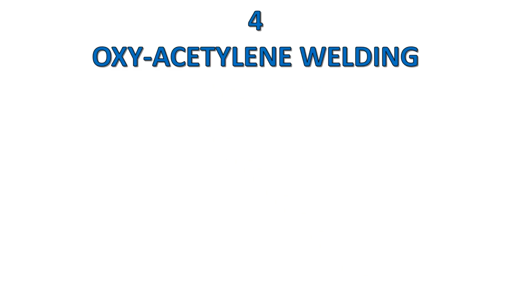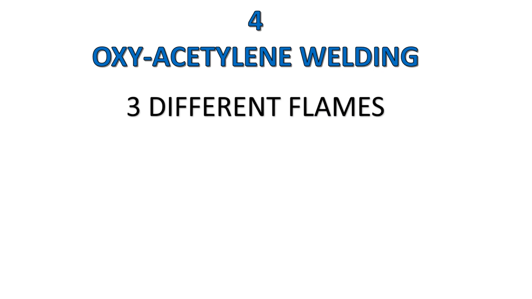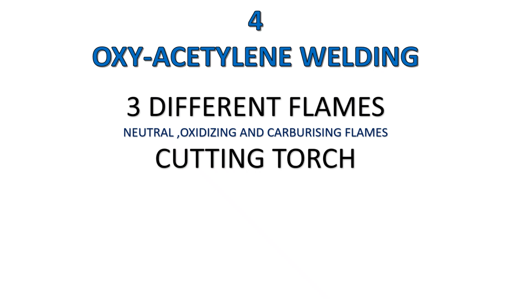Then we're going to module 4, which is the oxyacetylene. Now the oxyacetylene, we all know there are 3 different flames. The neutral flame means we've got 50% oxygen and 50% acetylene gas, and it's a normal blue flame. The oxidizing flame is more oxygen, and the carburizing flame, you've got more acetylene.